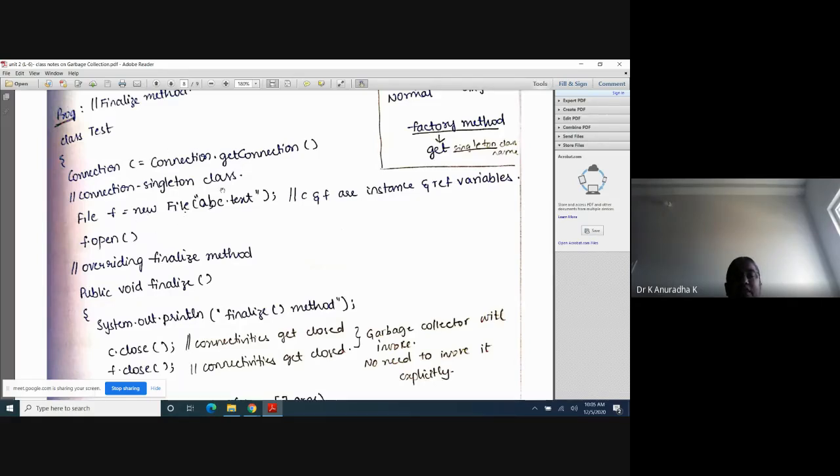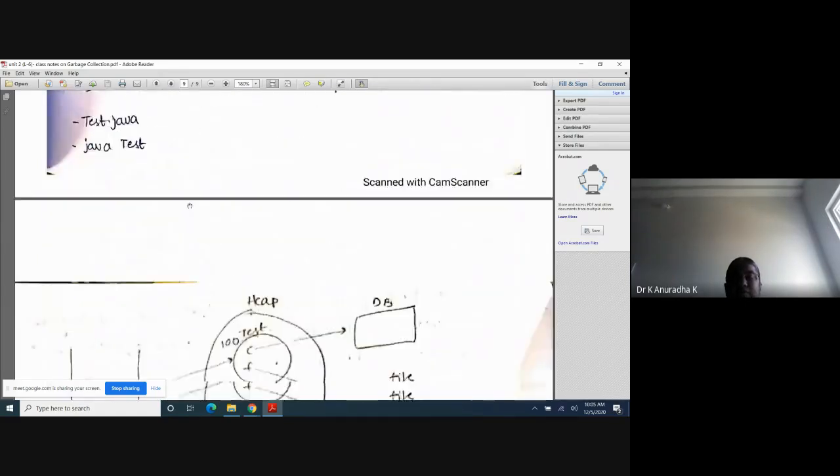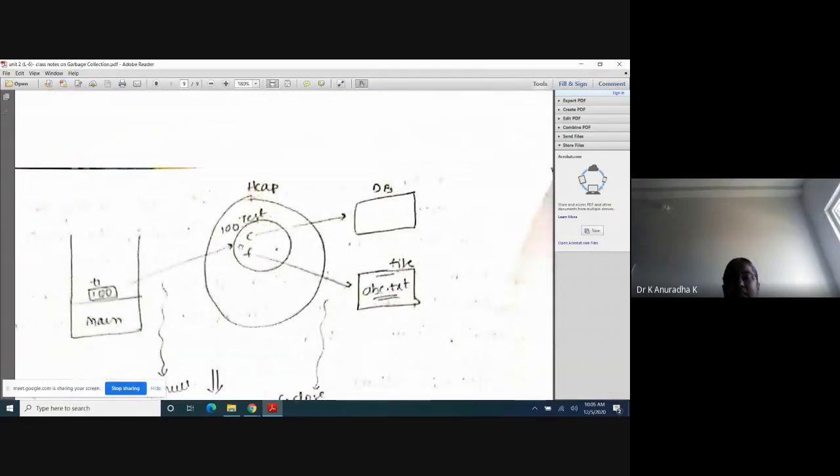These connectivities are opened inside the objects. When we open a file inside an object, the programmer cannot close that file. Who will close it? Only the garbage collector, using the finalize method. That's why it will not destroy the object directly.